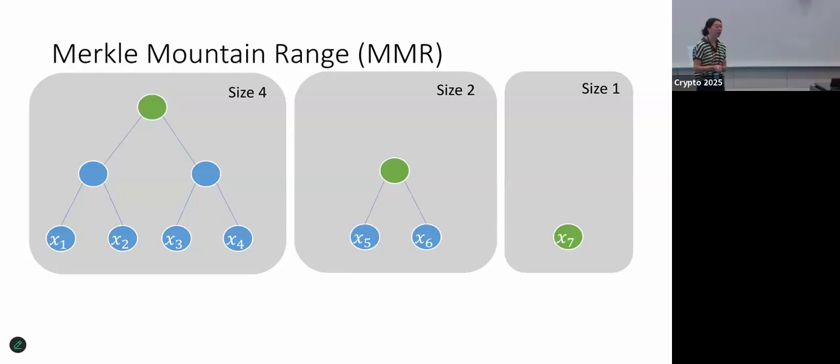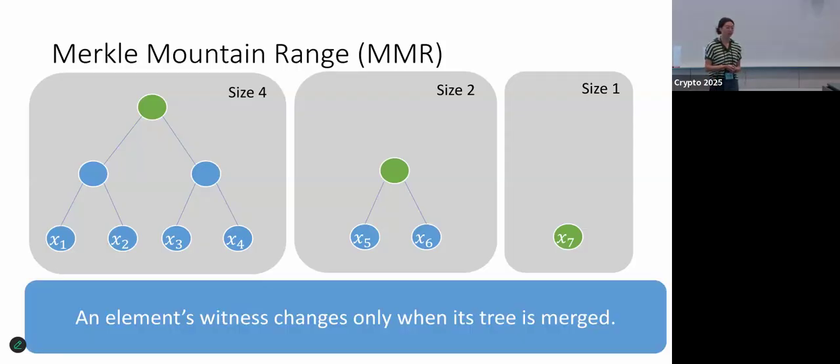Okay, but what I want you to see here is that once an element ends up in the largest tree, its witness isn't updated very often, right? Like as we're adding new elements, they get added to the smaller trees. And so this results in fewer witness updates. An element's witness only changes when its tree is merged, which is much less often than we saw for regular Merkle trees.